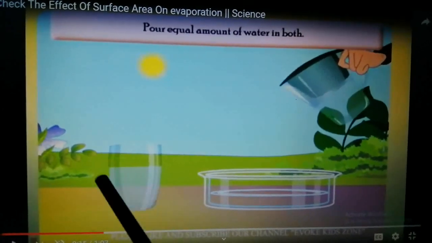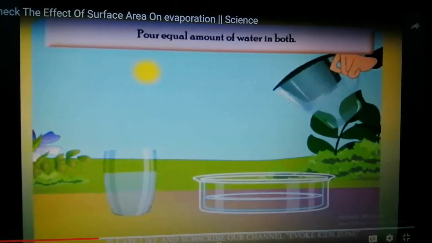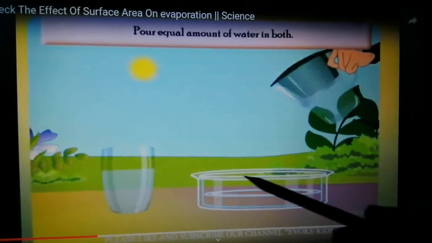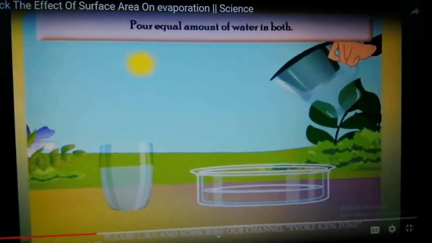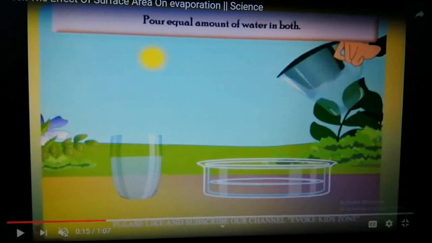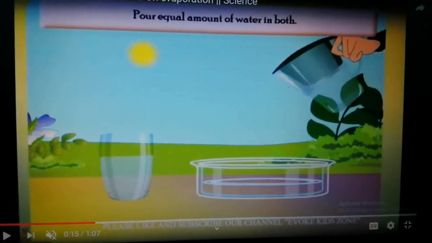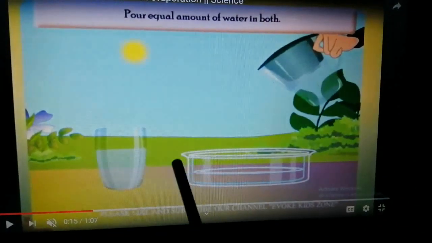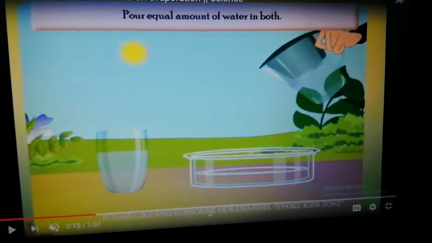Even you can try this at home. You can fill a glass of water, and you can fill another container which is quite large, maybe a pan or a big plate, and you can fill that with an equal amount of water, and put it in the sun for a few days, maybe till the water evaporates from any one of them first. And you will notice that water in the big tumbler will get evaporated first. Let us see.